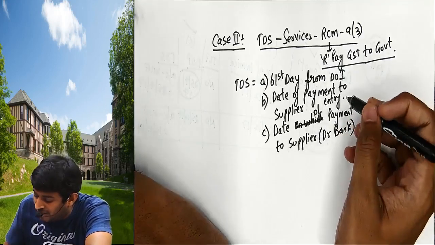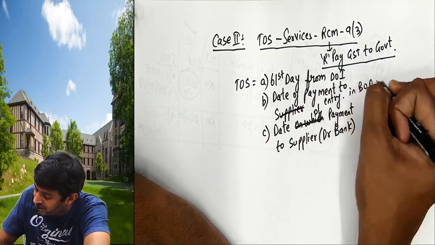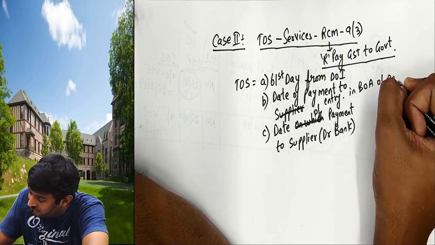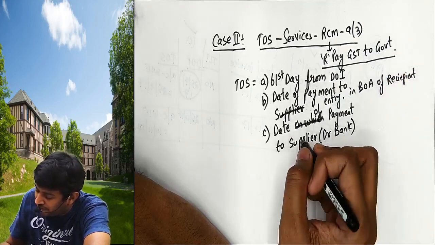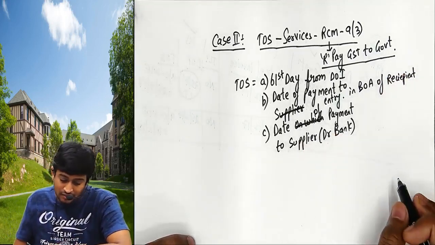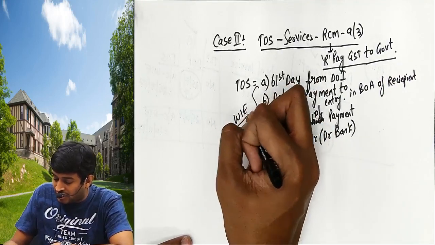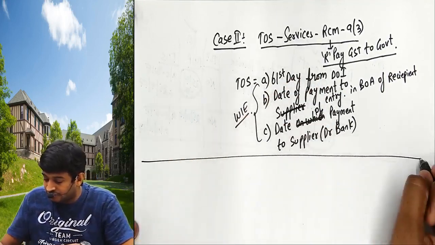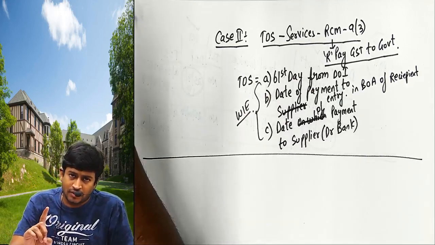Date of payment entry in the books of the recipient. Date of payment to supplier. All three dates, whichever is earlier. 61st date from the date of invoice.